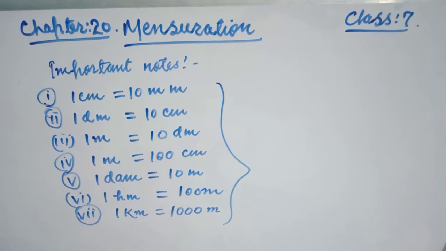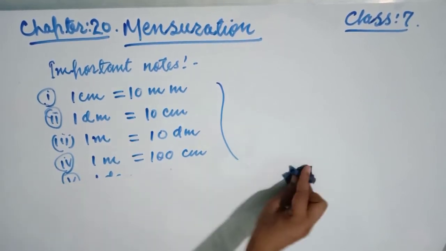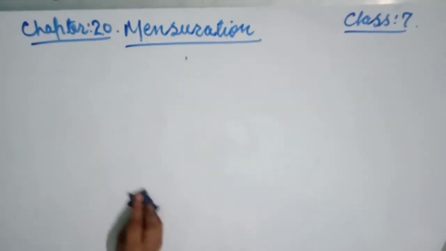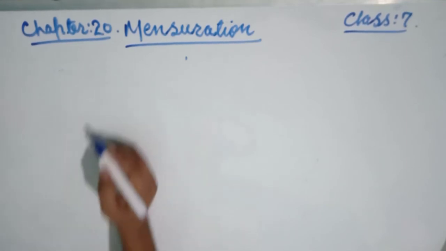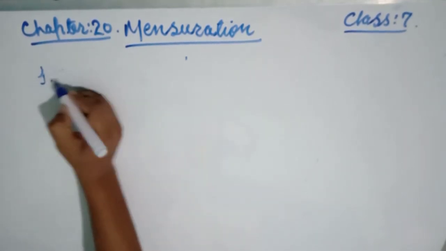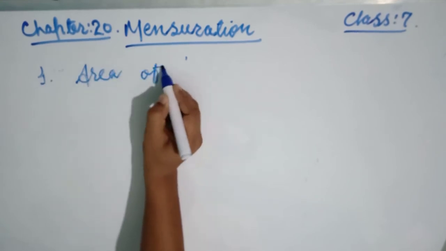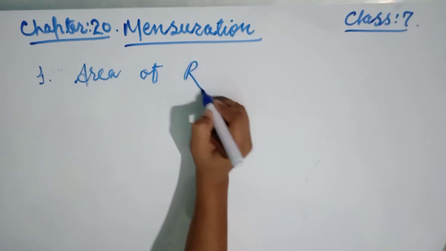So please remember these important facts and we can easily convert. If you see the questions, whatever the requirement, we can use these units and convert smaller units into bigger or bigger from smaller. Okay, now see some important formulae. Now the important formula, first, area of a rectangle.